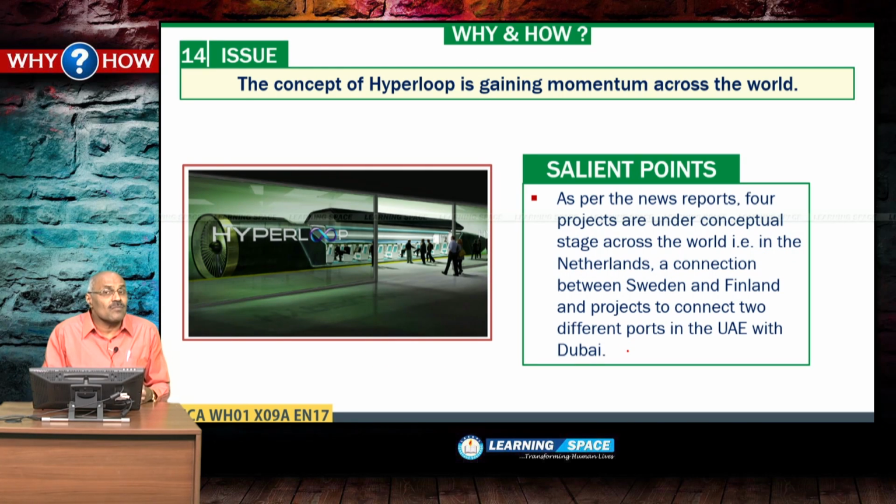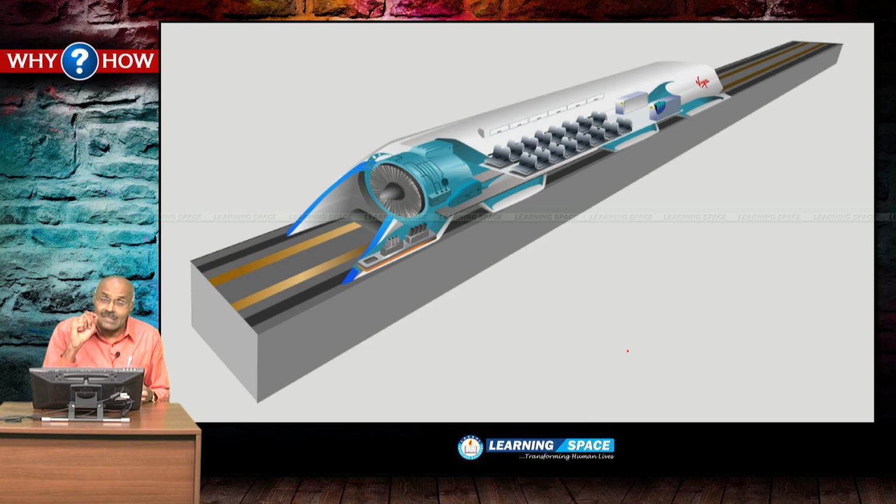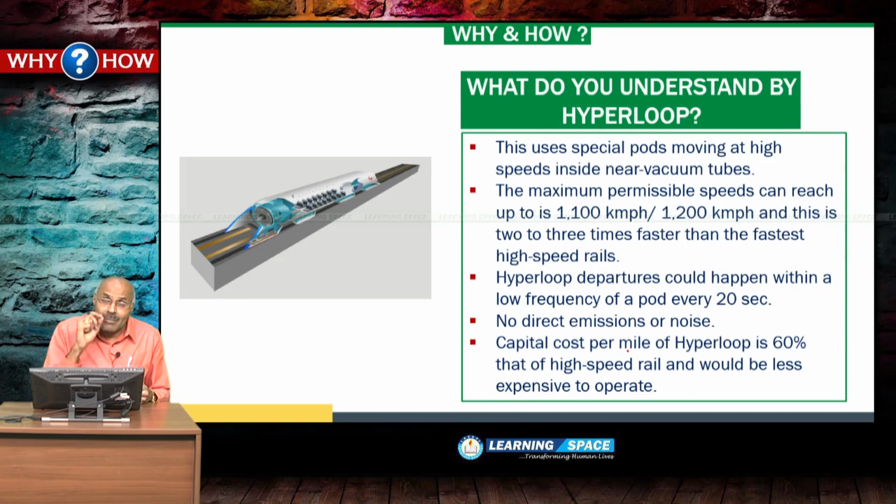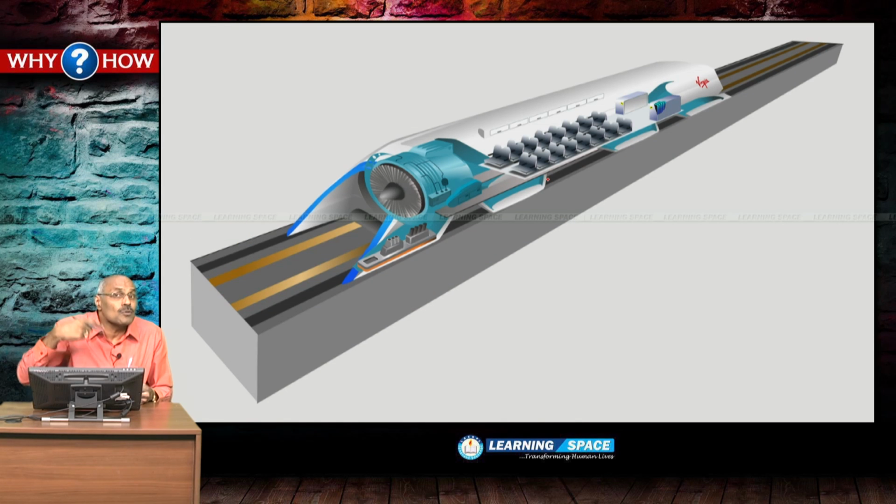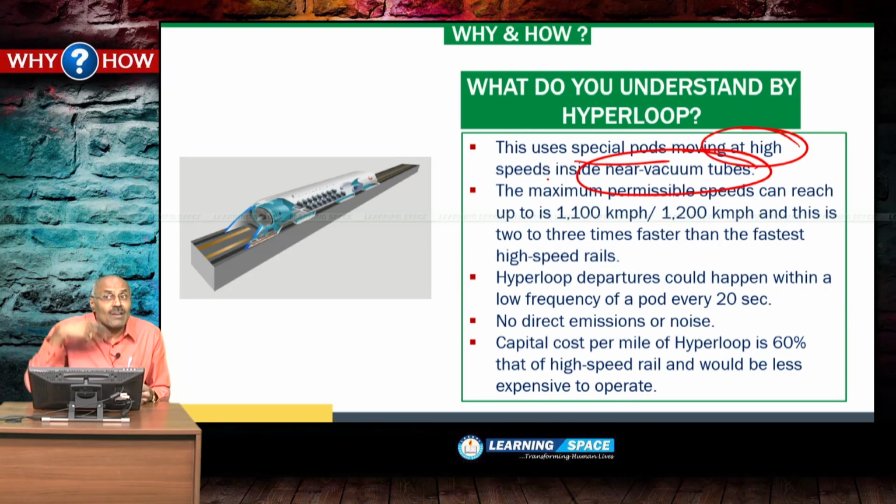And the concept of Hyperloop is gaining momentum across the world. What is Hyperloop? Please look into this picture. This is the pictorial representation of Hyperloop. What is the meaning? Basically, it uses special pods moving at high speeds inside near-vacuum tubes.